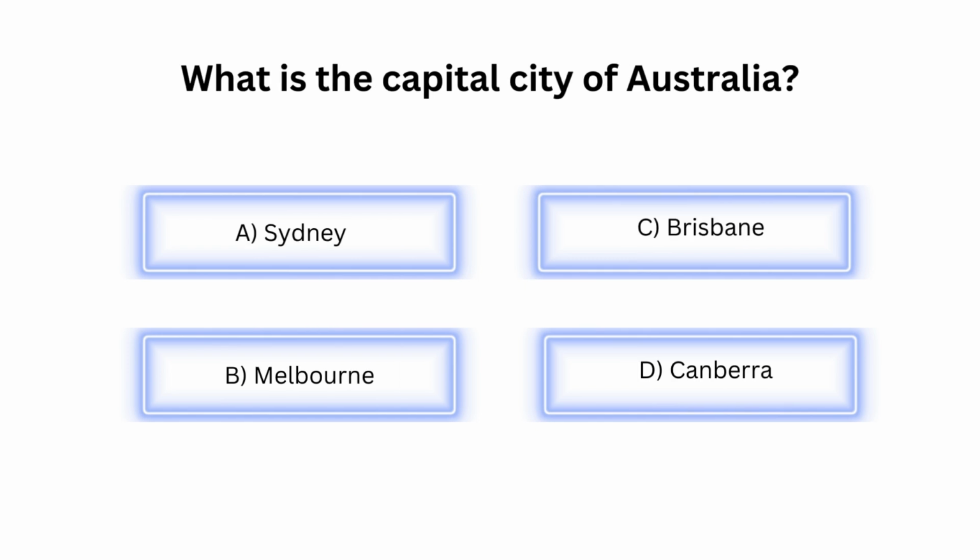What is the capital city of Australia? A. Sydney. B. Melbourne. C. Brisbane. D. Canberra.